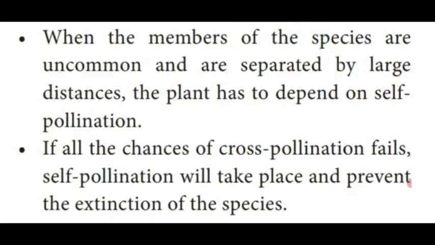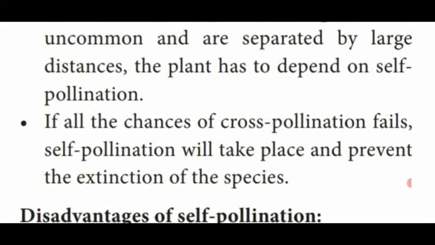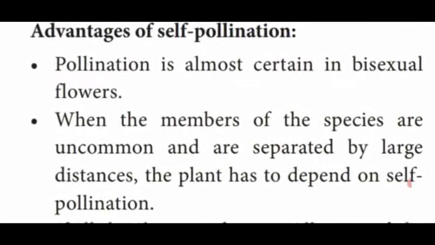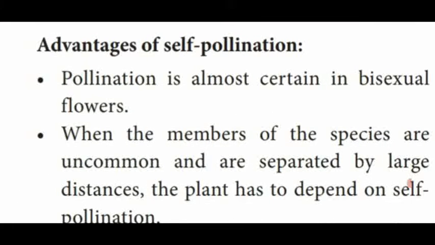Another one: if cross-pollination fails in some plants, self-pollination takes place and also prevents the extinction of certain species. Extinction means to destroy. That is said to be extinction of certain species. That is another advantage. So these are the three different advantages of self-pollination.